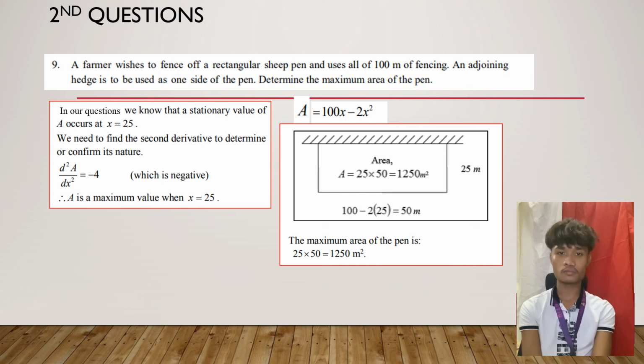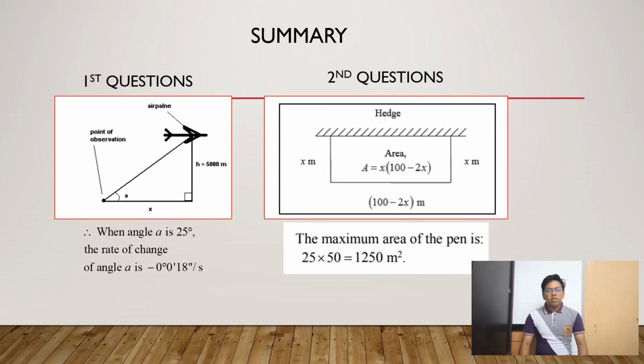1250 meter squared. The summary for the first question is, when angle A is 25 degrees, the rate of change of angle A is minus 0 degrees, 0 minutes, and 80 seconds per second. Meanwhile, for the second question, the maximum area of the pen is 25 multiplied by 50, which is equal to 1250 meters squared.